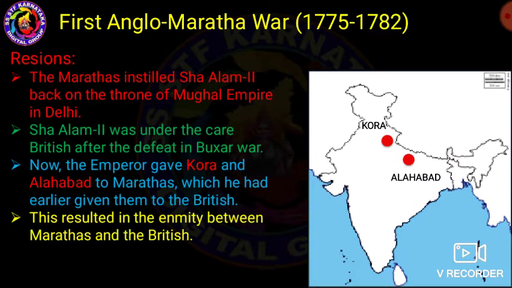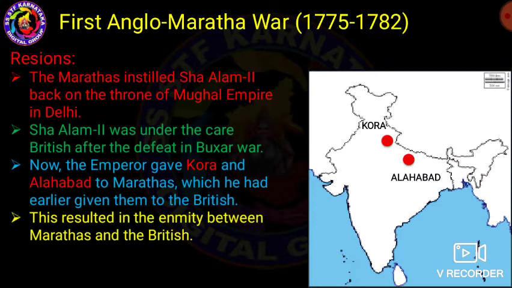The very important thing to remember: Kora and Allahabad are the two most important places given by Shah Alam II to the Marathas, which had been given to the British. This resulted in enmity breaking out between the British and the Marathas.